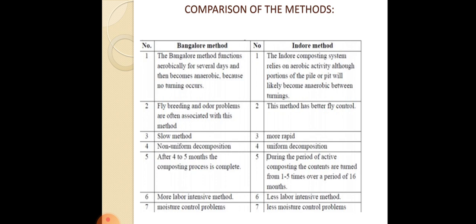The gases generated in this anaerobic process also pose problems like smell and odor. The indoor method, on the other hand, stabilizes the material in a shorter time, and it also needs lesser space. As no odorous gases are generated in the indoor process, this is more environmentally friendly, and hence it is normally preferred over the Bangalore method of composting.